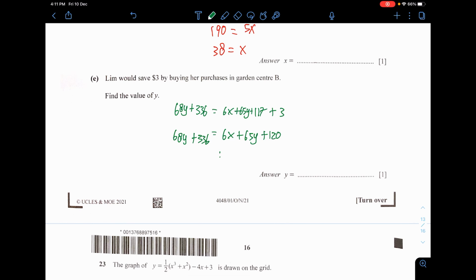You add them by $3 and then you'll get the correct equation. Then you just need to solve for X and Y. Oh wait, I have the X already, $38. You solve all of it, and you'll get Y equals 4.